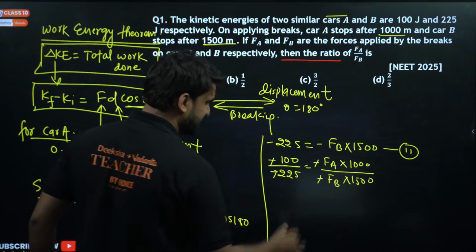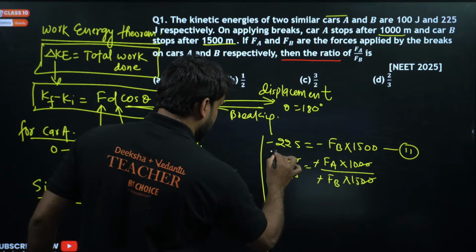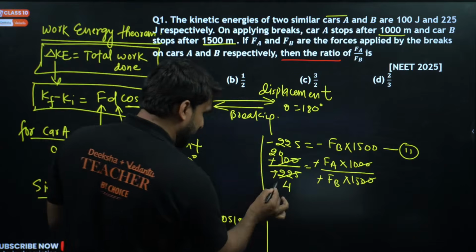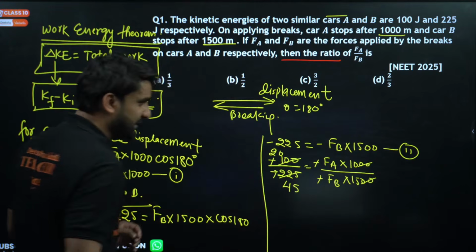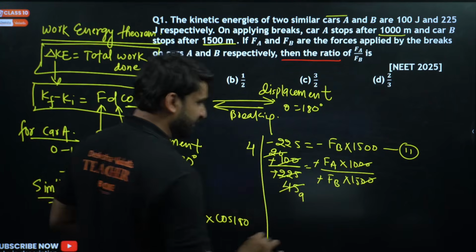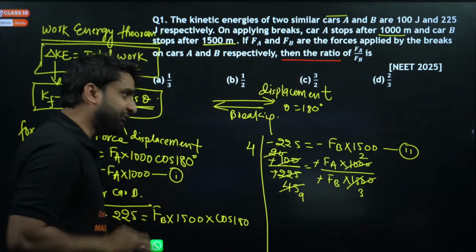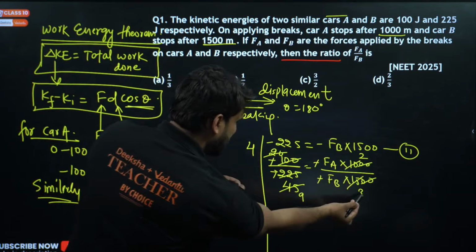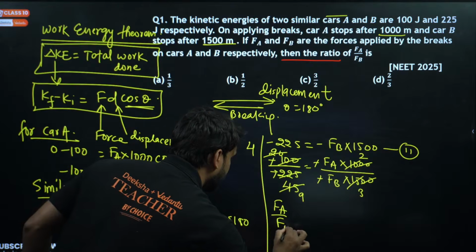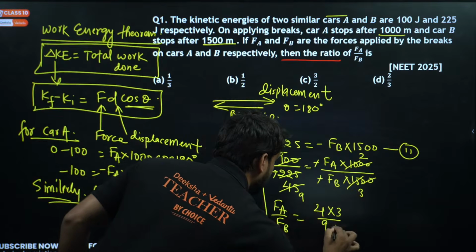Minus minus cancelled, minus minus cancelled, double zero cancelled with double zero. 25 fours are 100, 25 nines are 225, and here we can cancel 5 twos are 10 and 5 threes are 15. Now this 3 will go there and this 2 will come here, so FA divided by FB will be equal to 4 into 3 divided by 9 into 2.